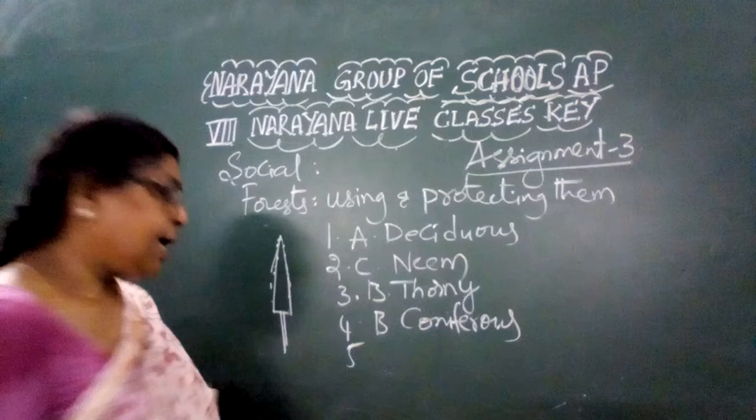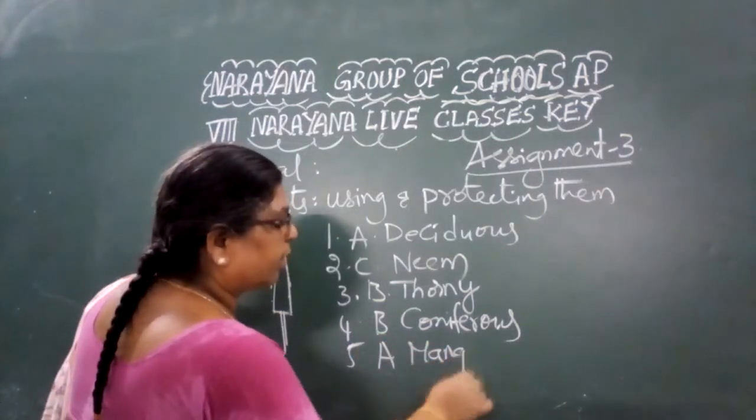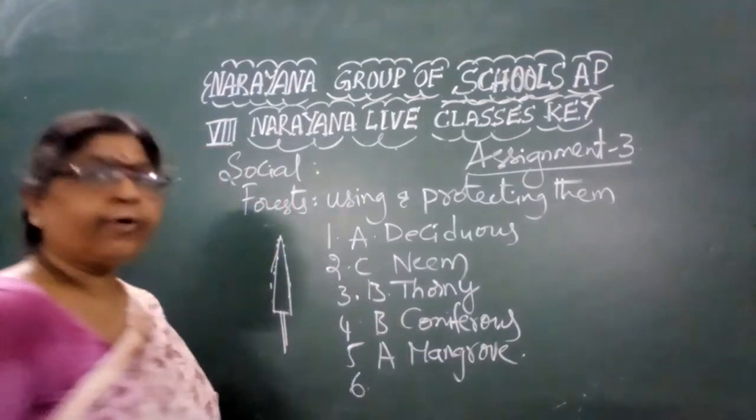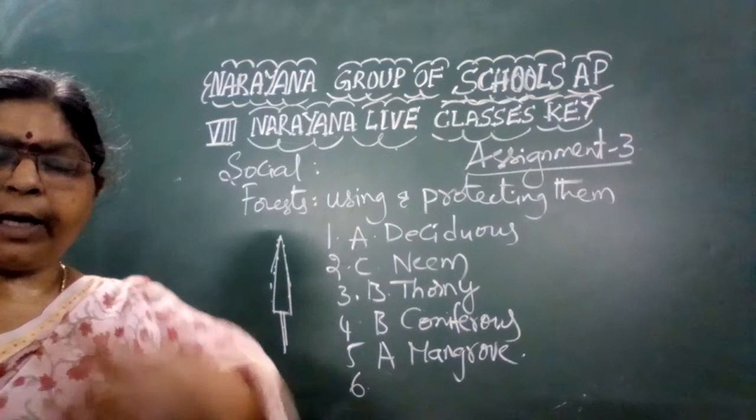Marshy regions, they are the mangrove forests. What do we call them? The other name of the mangrove forest is littoral forest. Littoral forest or mangrove forest.